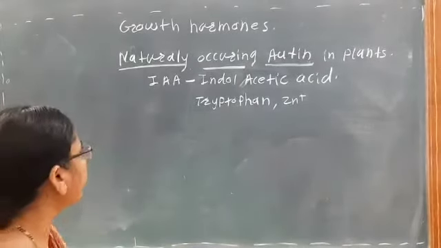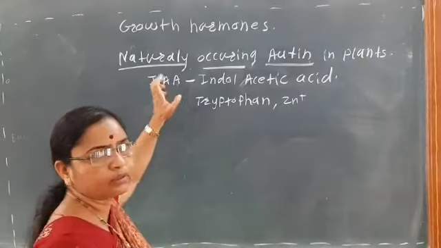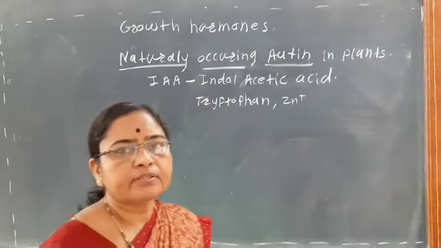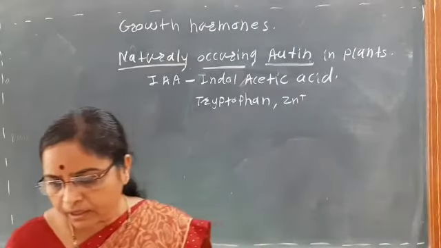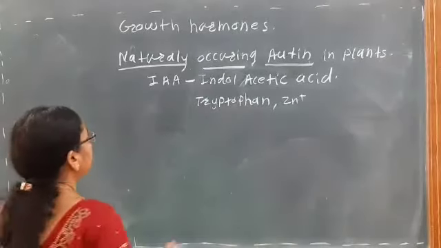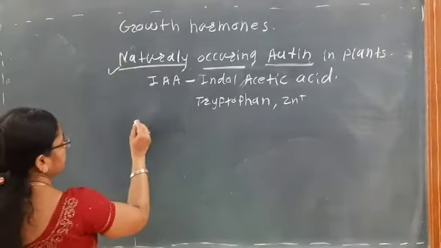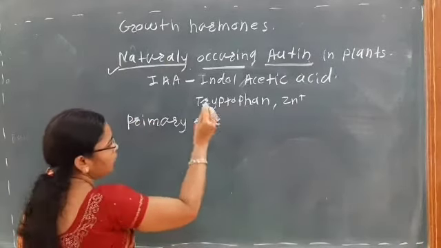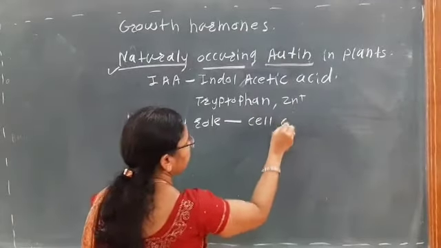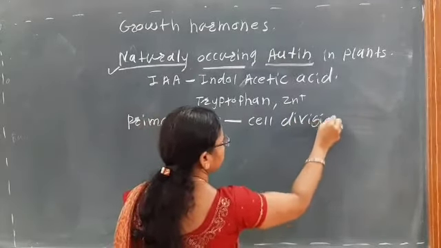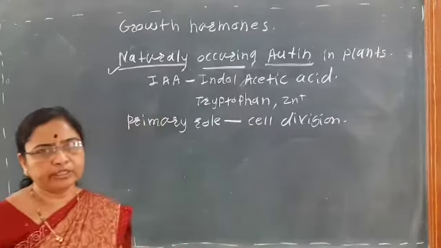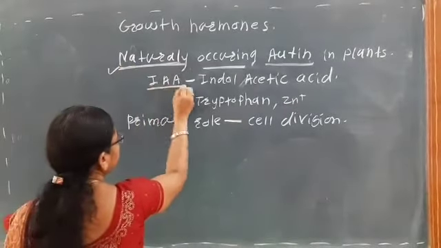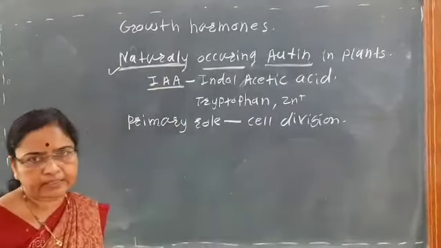So this indole acetic acid or the auxin is mainly useful for the cell division. So what is the primary role of the auxin? It is the cell division. Primary role of the auxin is the cell division. So here the naturally occurring auxin is the IAA, indole acetic acid.